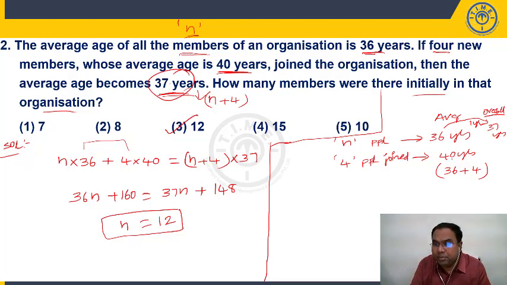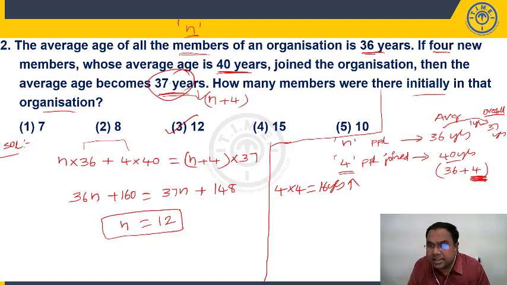Now see here, these 4 people, I am writing 40 as 36 plus 4. They are carrying 4 more. The average of these 4 people is 40, so each person is carrying 4 extra to the group. Like that I have 4 people, 4 into 4. How many years extra are they bringing to the group? They are bringing 16 years more to the group.